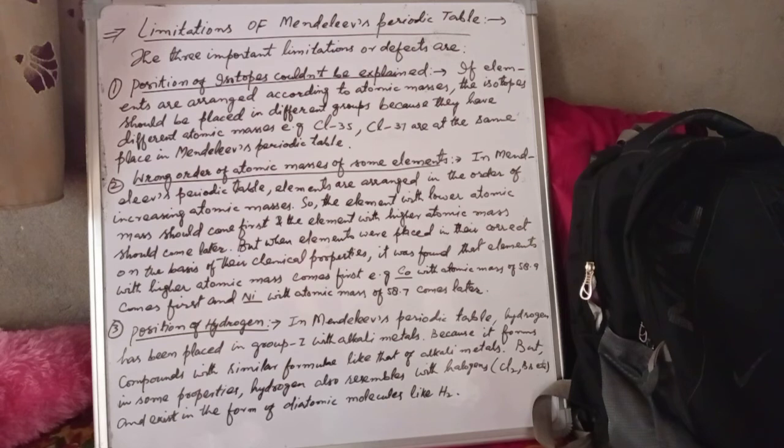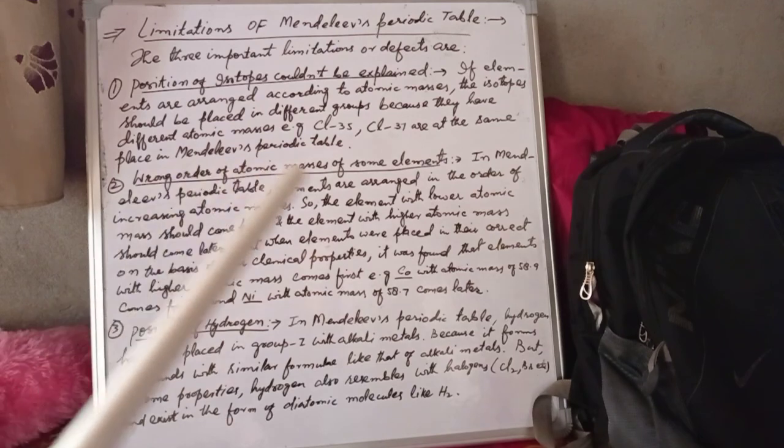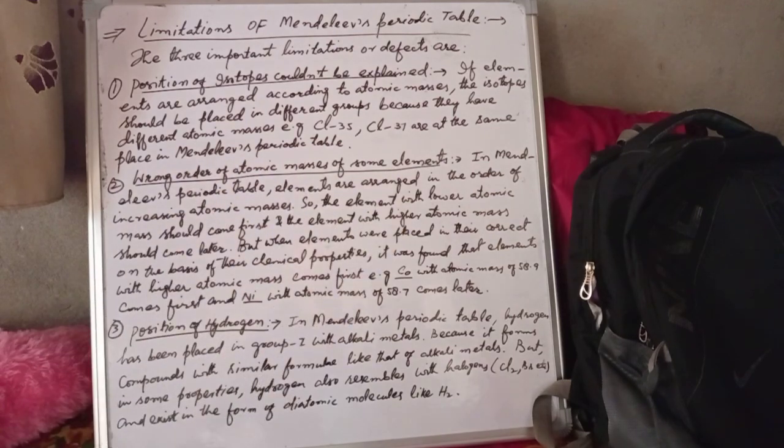Dear students, in this lecture, we got to know that there were some limitations of Mendeleev's periodic table. The three important limitations or defects were the position of isotopes that could not be explained, the wrong order of atomic mass of some elements, and the position of hydrogen.